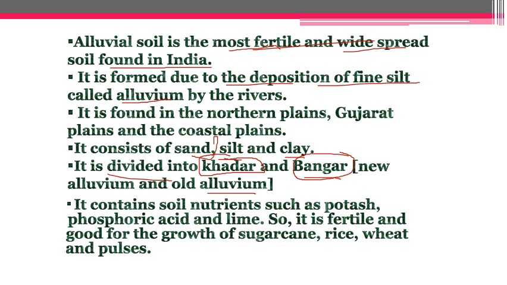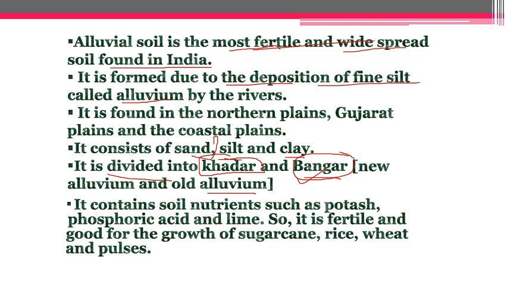How come new? When there is flood, you generally see that each and every year during the monsoon period we have flood all along the northern plain region. So this flood actually deposits the newer alluvium soil in the floodplain region of northern India. So those areas which are covered by this new alluvium are termed as khadar, and the rest of the part which is older, which is not covered by this newer alluvium, is known as bhangar.